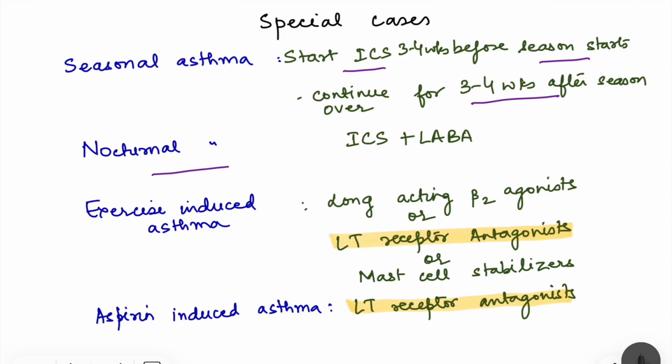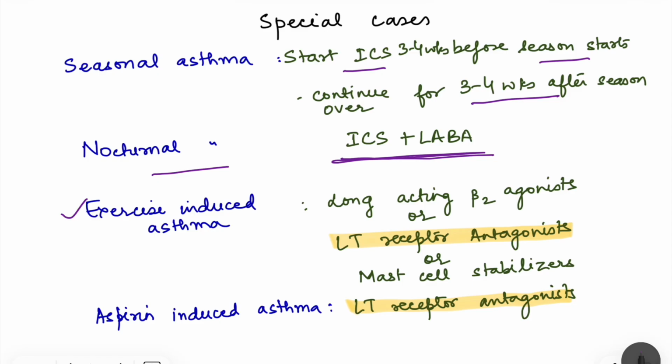So for nocturnal asthma, we cannot use short-acting beta-2 agonist. Why? Because they act for only suppose 4 hours. So we have to add inhaled corticosteroid with long-acting beta-2 agonist. See, I told you long-acting beta-2 agonists are never used alone. Always they are used in combination with inhaled corticosteroids. Then there is exercise-induced asthma.